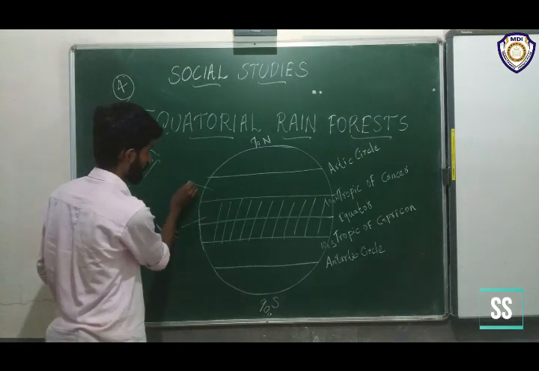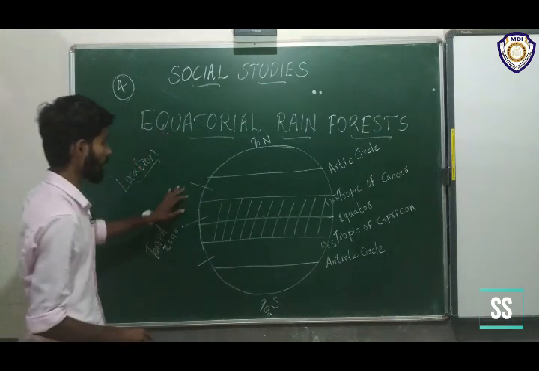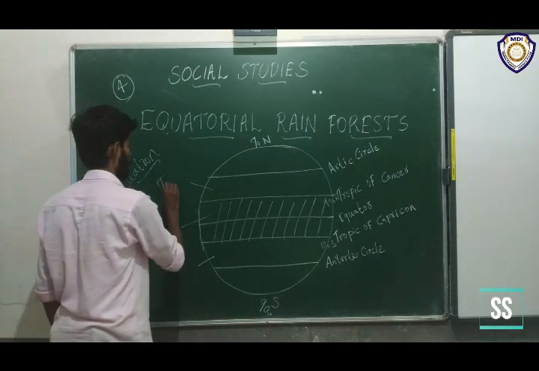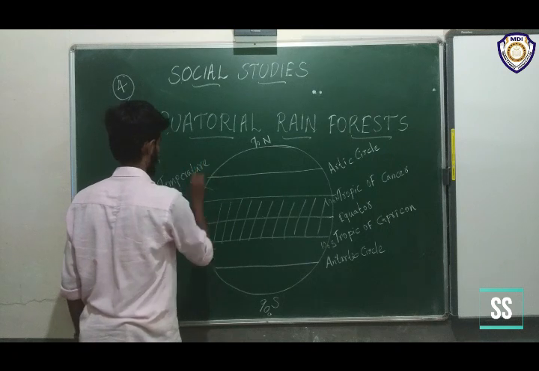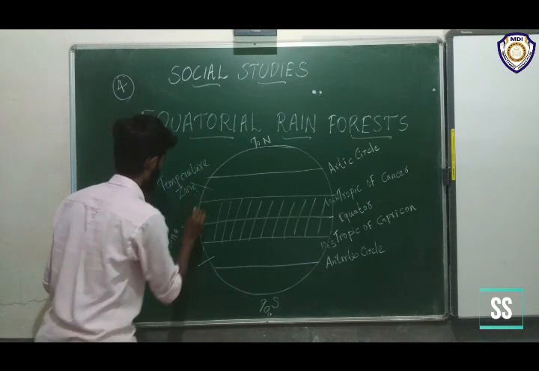And this zone is called temperate zone. All of you want to write it in the notebook.